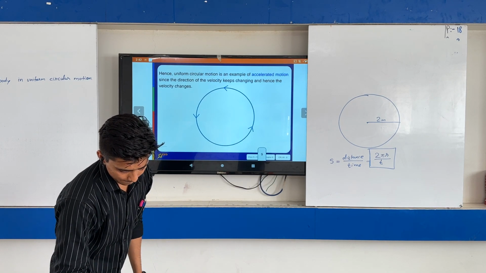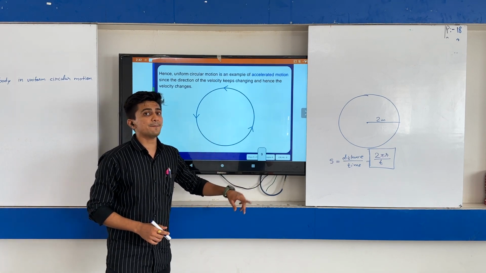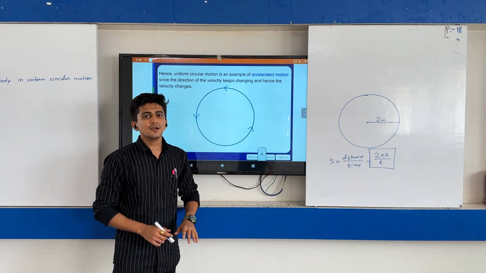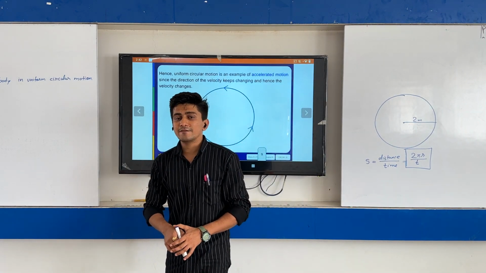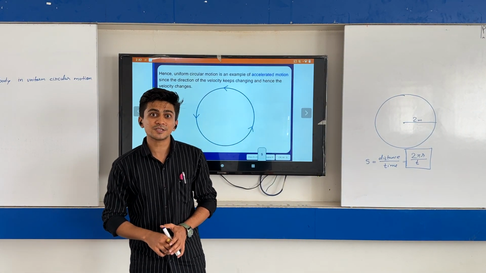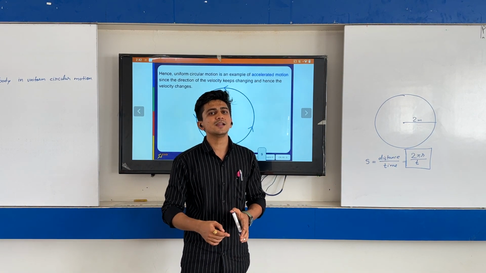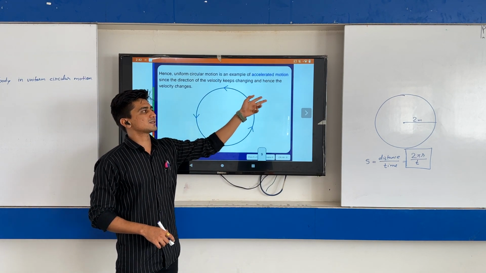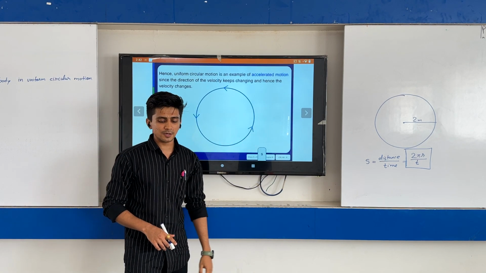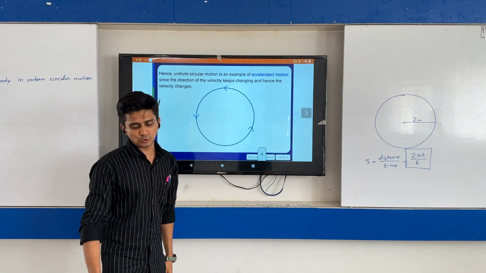Yes. And again, uniform circular motion is an example of accelerated motion. Why? Because each and every time we are changing the direction, and whenever we are changing the direction, we must change our velocity. That increase or decrease is known as accelerated motion. So here also the uniform circular motion is a kind of accelerated motion.